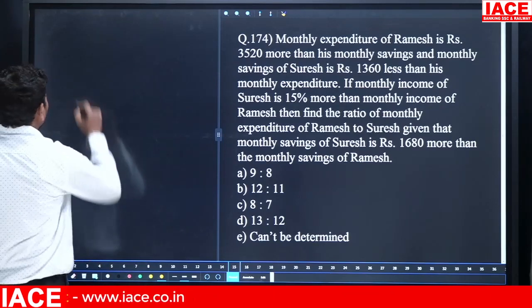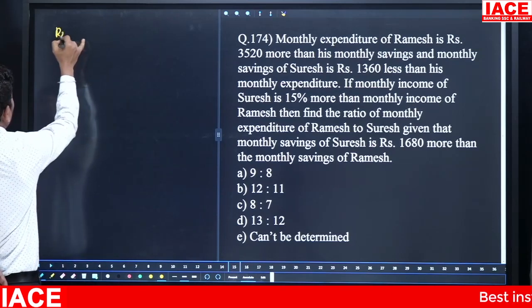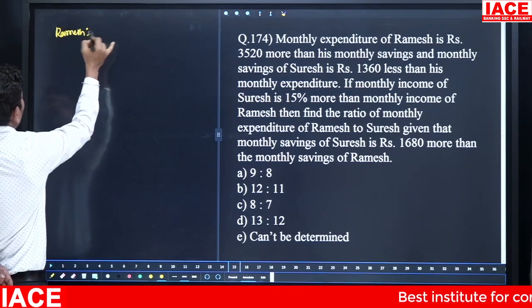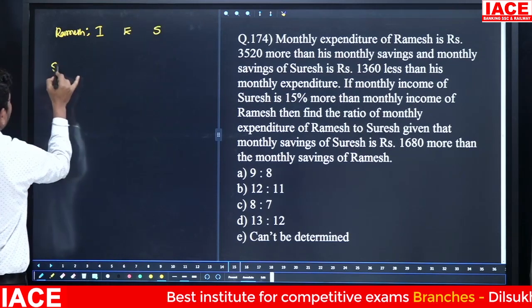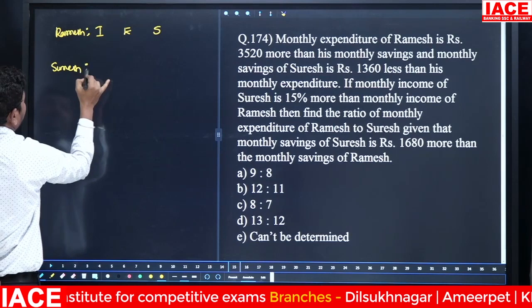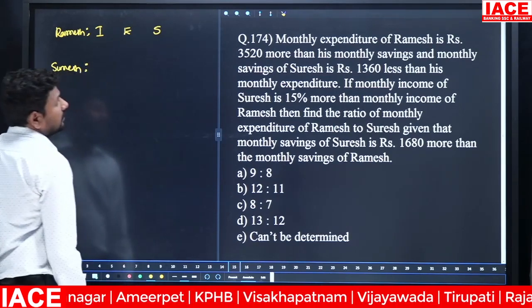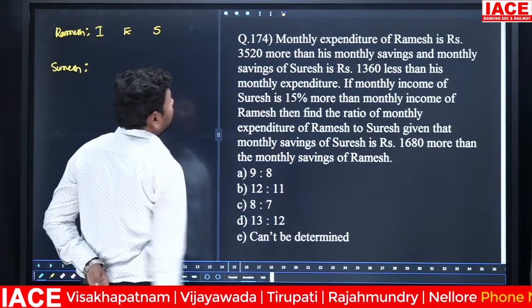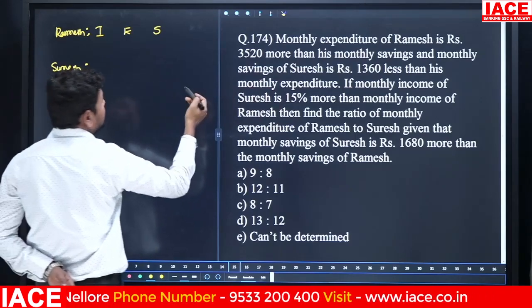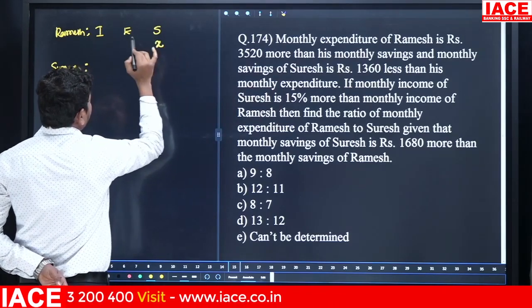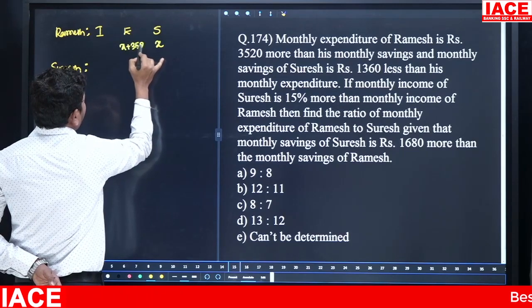There are two candidates. The first candidate you can consider Ramesh: Ramesh income, expenditure and savings, and next one Suresh: Suresh income, expenditure and savings. Here the monthly expenditure of Ramesh is 3520 rupees more than his monthly savings. His monthly savings is assumed to be X. Then expenditure becomes X plus 3520.